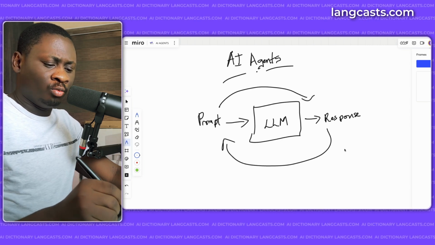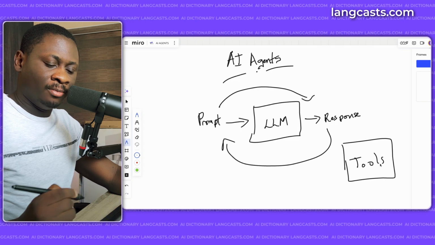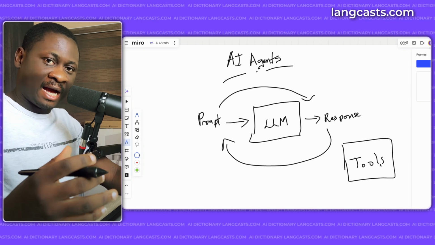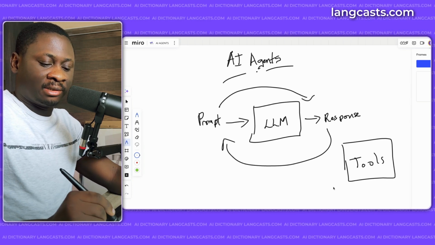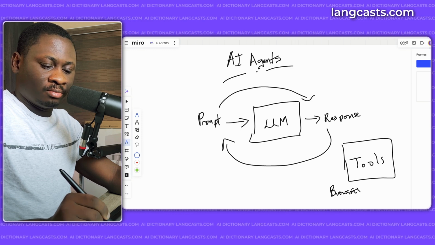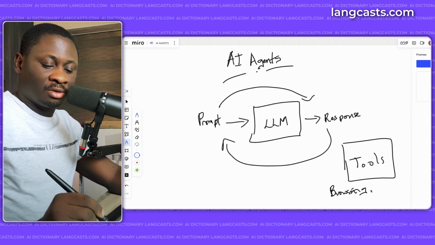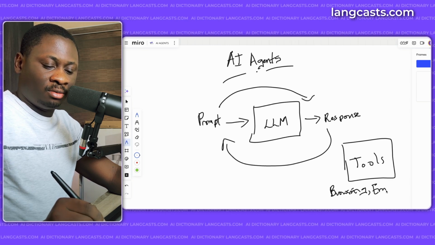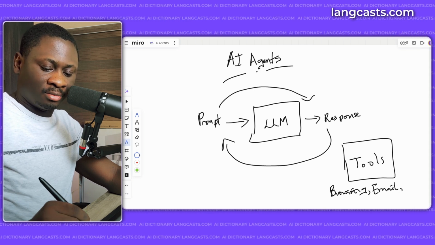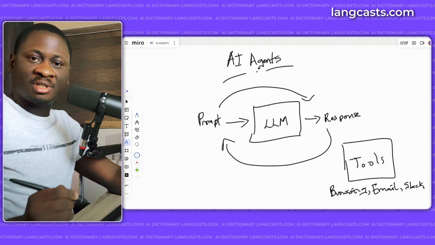And to do that, we give them tools. Because for it to perform an action, it needs a tool that can take the action. So we start feeding them with things like, let's say, a tool for browsing the web, a tool that can browse the web and click buttons, so this can actually make orders on Amazon. We can give them a tool that can send email. We can also give them tools that can, let's say, post to a Slack channel.